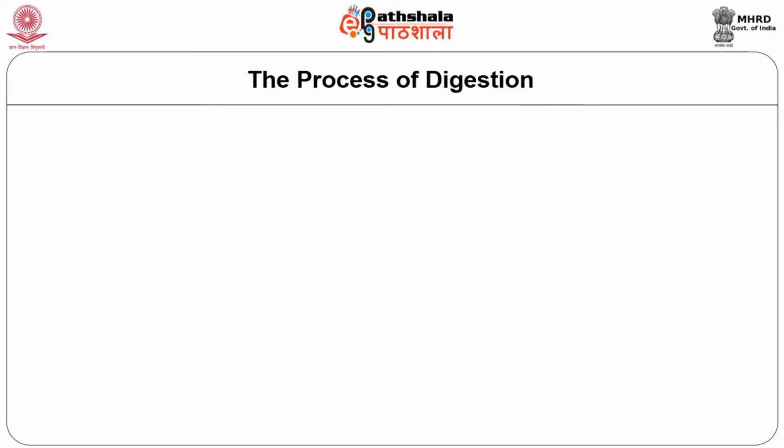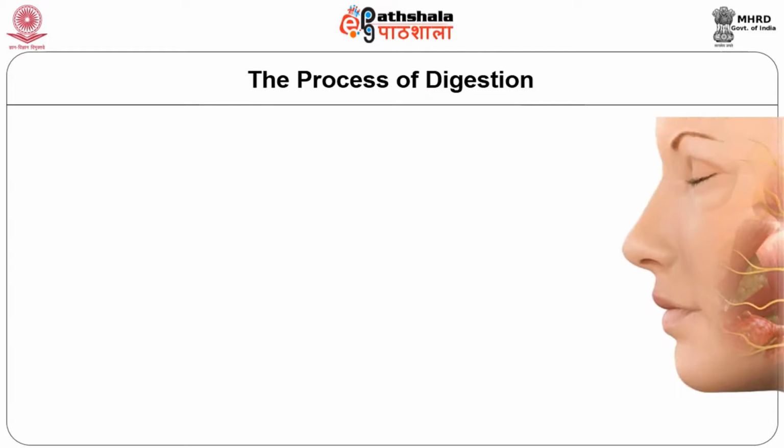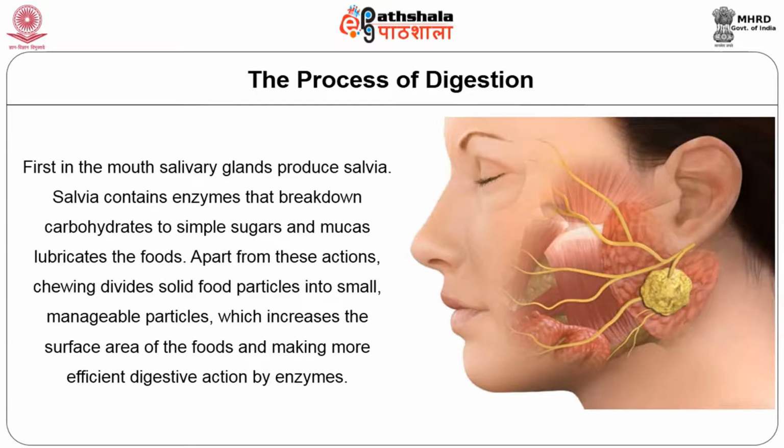The process of digestion. Let us begin by reviewing the main parts of the body involved in digestion. First, in the mouth, salivary glands produce saliva. Saliva contains enzymes that break down carbohydrates to simple sugars, and mucus lubricates the food. Apart from this action, chewing divides solid particles into small manageable particles, which increases the surface area of the foods and makes the digestive action of the enzyme more efficient.